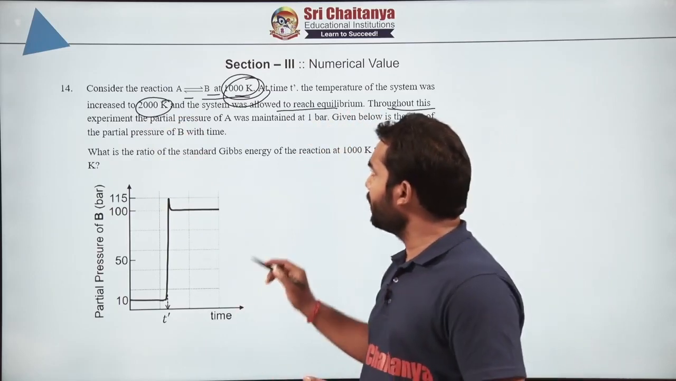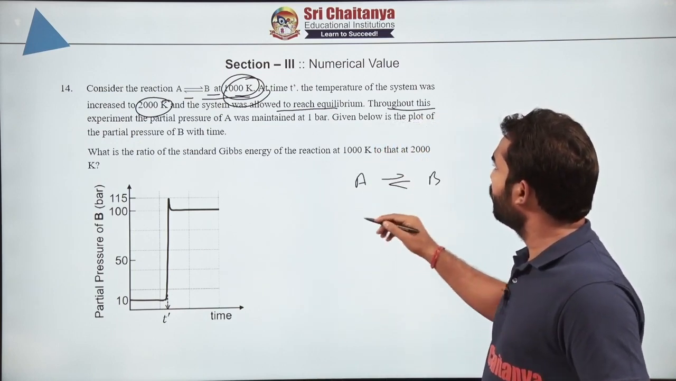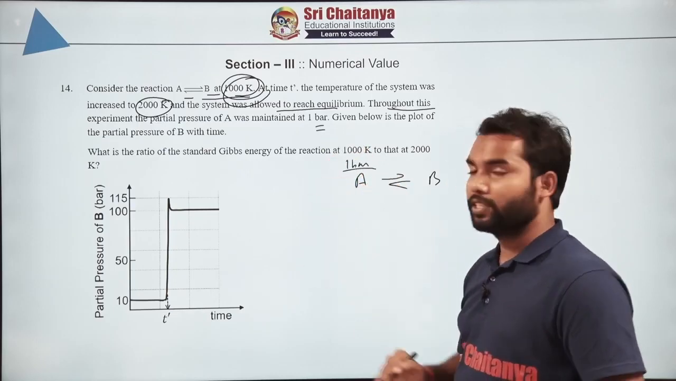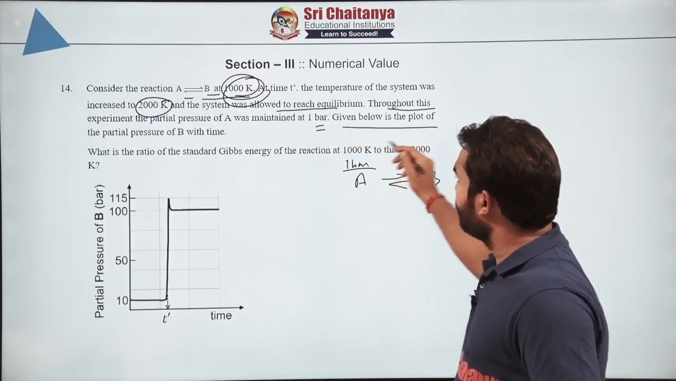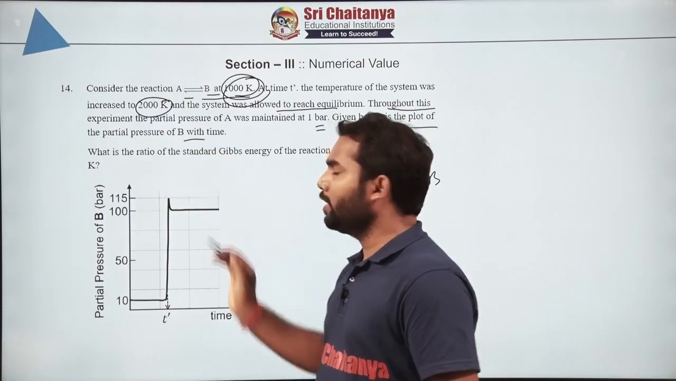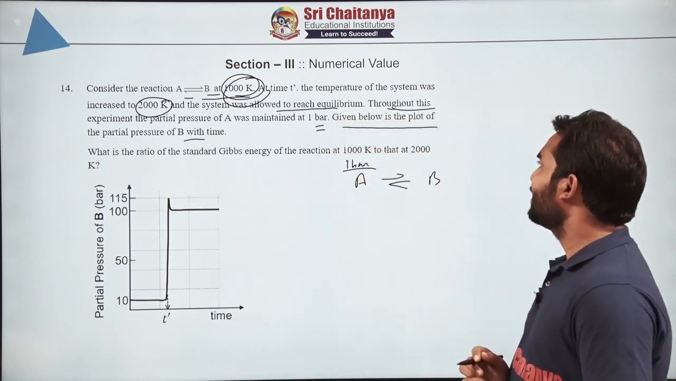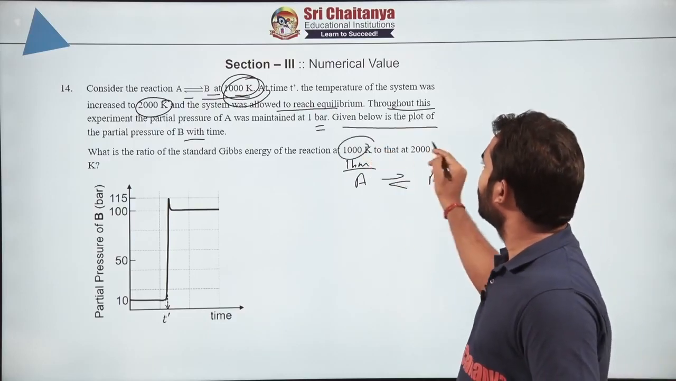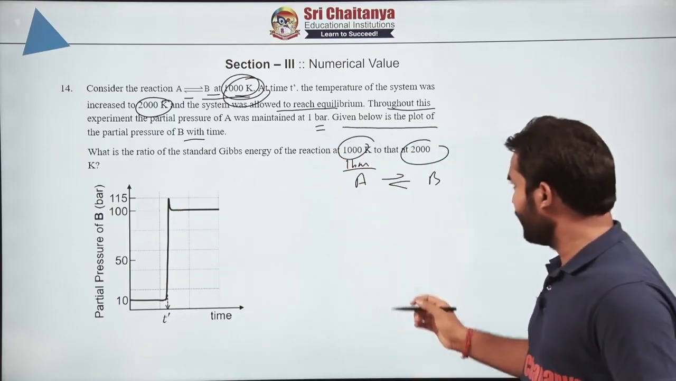Throughout this, what they are saying is that A is always kept at fixed pressure, that means 1 bar, it is always kept fixed. Now coming to B, given below is the plot of B at different temperatures, right? Now what they are asking is the standard Gibbs energy of the reaction at 1000 to that at 2000. Now how to calculate is very simple.